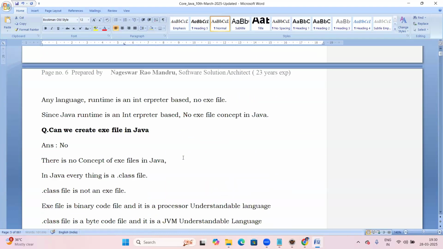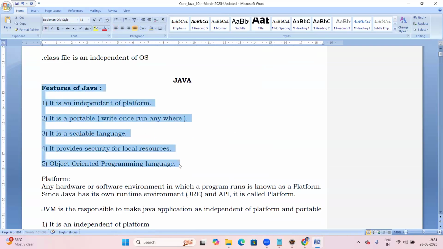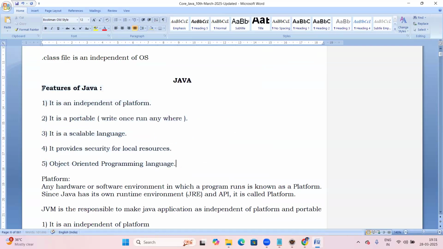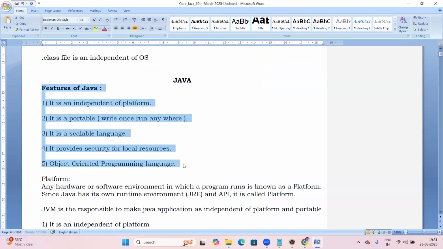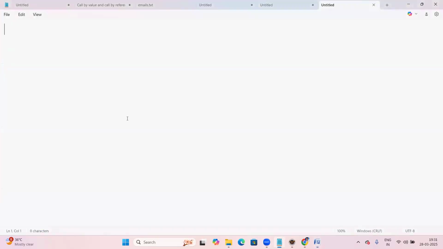Okay, fine. Today's topic is a very interesting topic: features of Java. Tomorrow we'll discuss independent platform, portable, and these things. Tomorrow we are going for Java installation and Eclipse setup. Today's topic finishes the theory concepts, the initial topics. So features of Java, the initial features of Java.